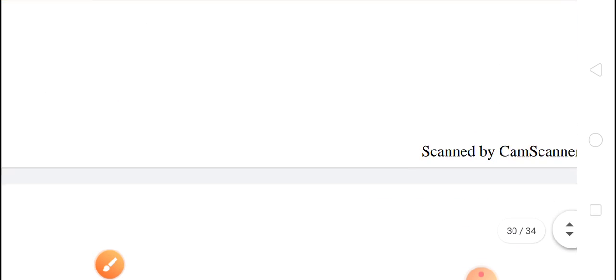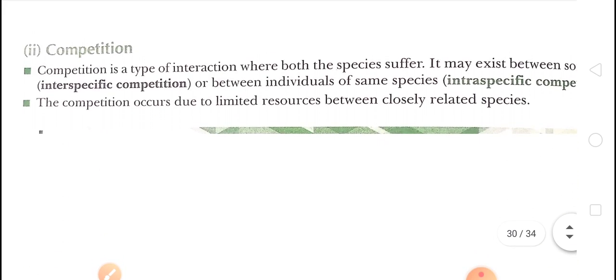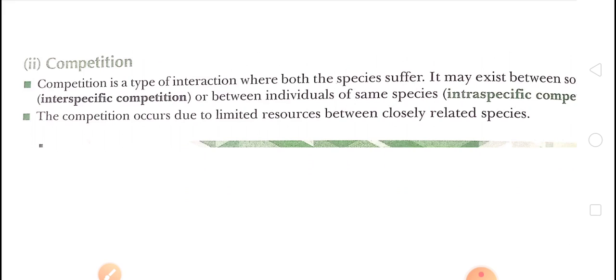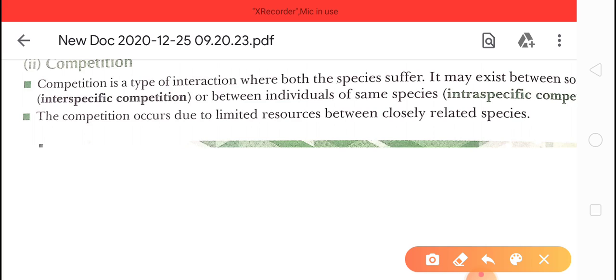Next is competition. In competition, both species will be harmed. Both get harmed. See the definition. It is a type of interaction where both species suffer.